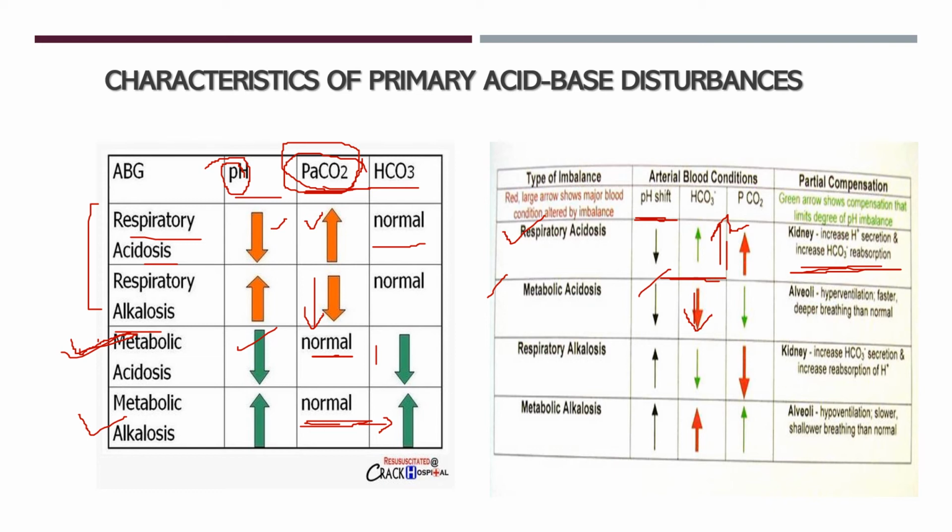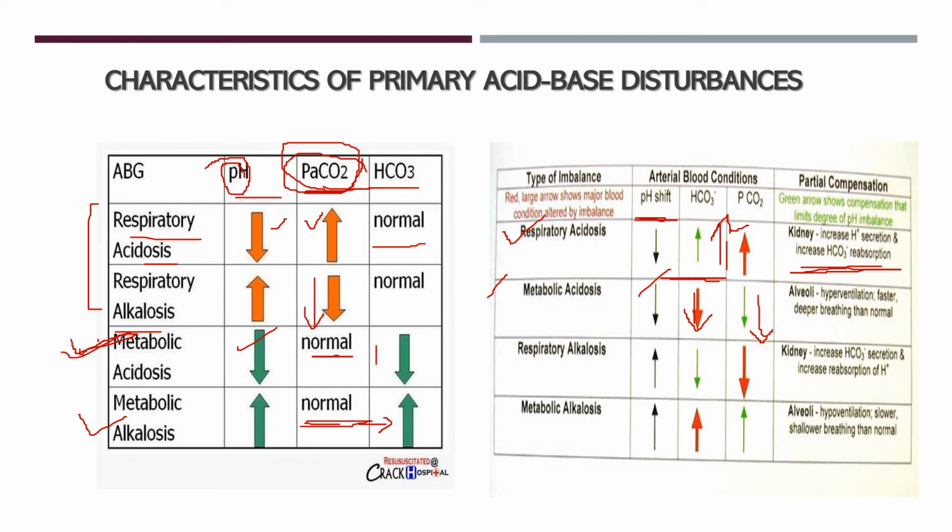At the end of compensation, you can see that the partial pressure of carbon dioxide is reduced. So in metabolic acidosis, when it is compensated, we will have less pH, less bicarbonate and less PCO2. Okay, and if this compensation is good enough, then the pH will be restored.